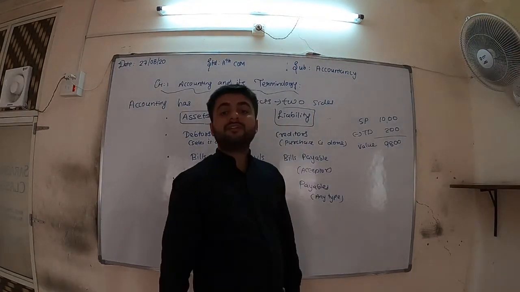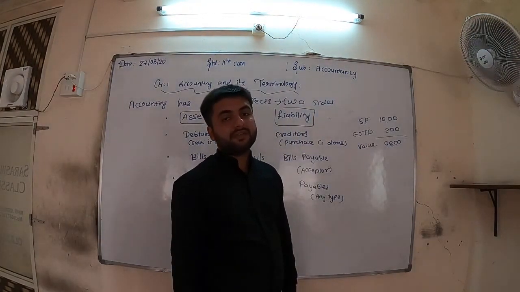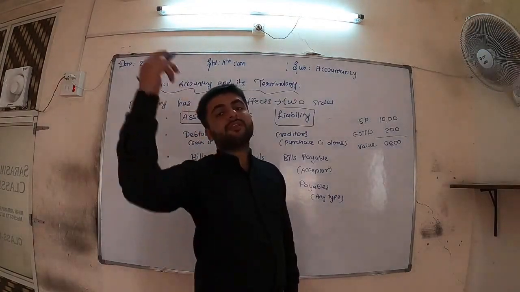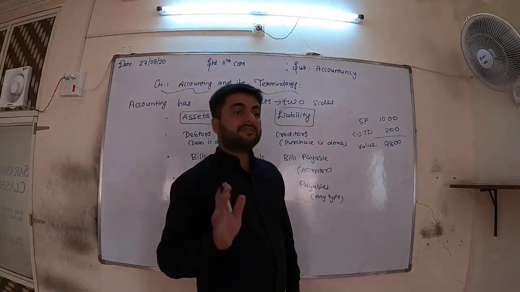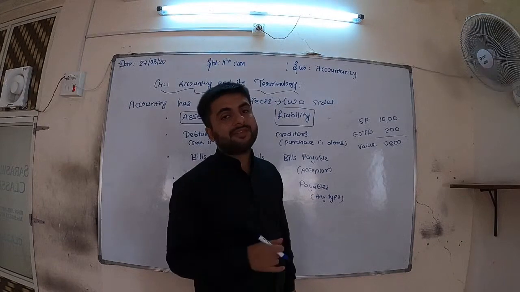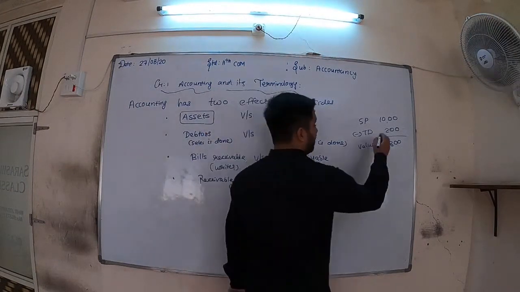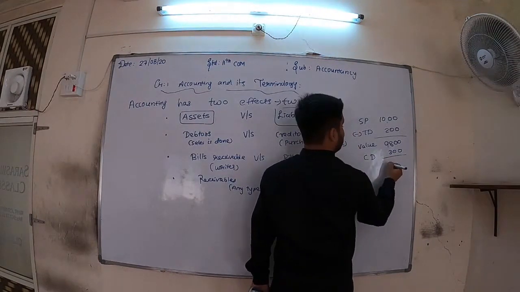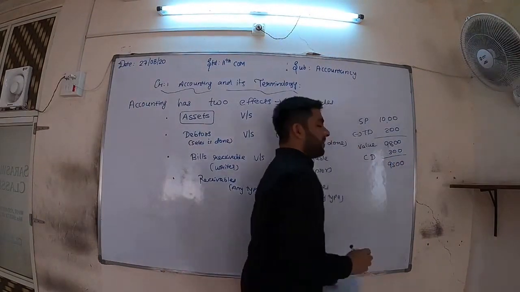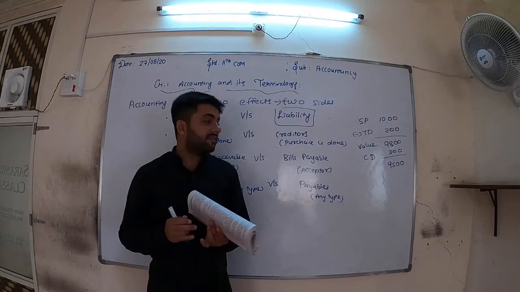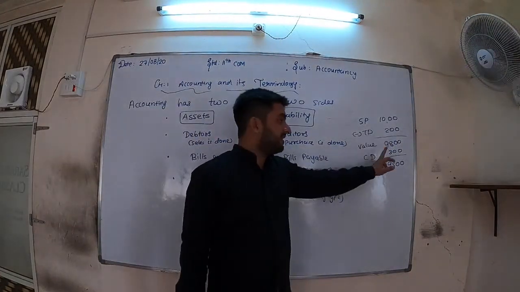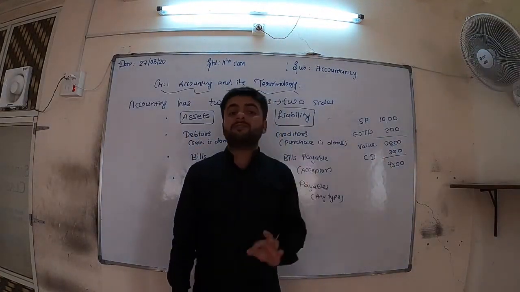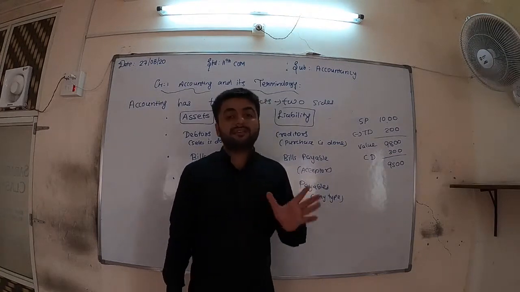Now this 9800, the customer has the option, he will pay now itself or he will pay in future. But suppose you are in need of money, you need money very badly, then what will you tell him? That extra 300 discount, that is CD, cash discount, I will allow. So now you have to pay the cash 9500. This discount is specially given in cash so that he can pay us money quickly, today itself.